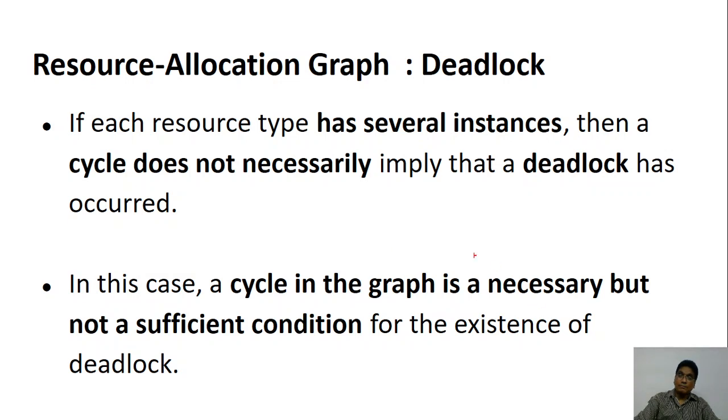So for example, again, you have one process here, requesting a resource, and another process here, with another resource. This is making a request, it is making use of one resource. This is making a request, this is making use of one of the resources.